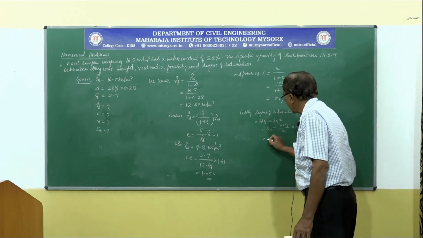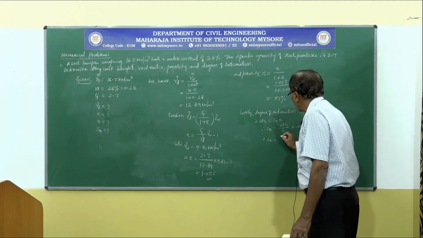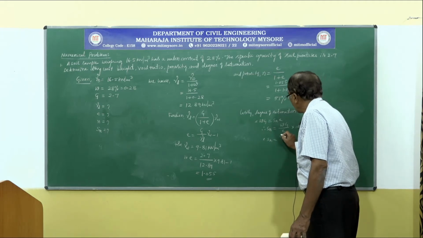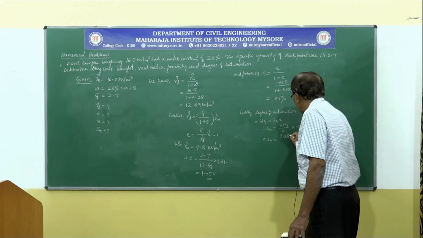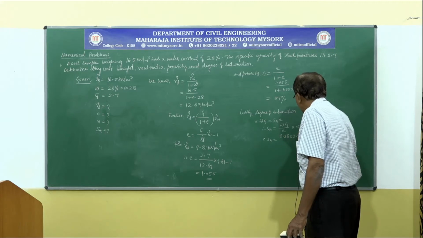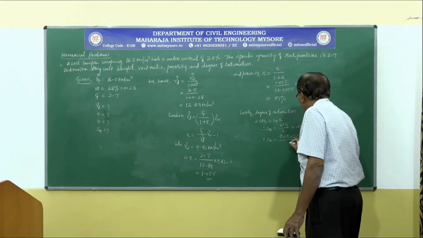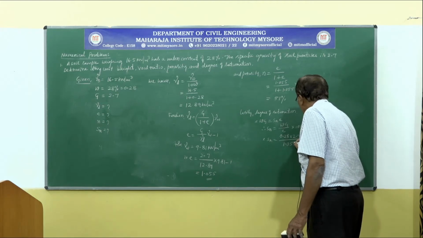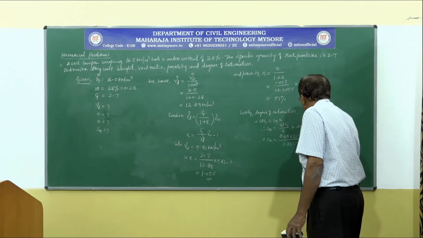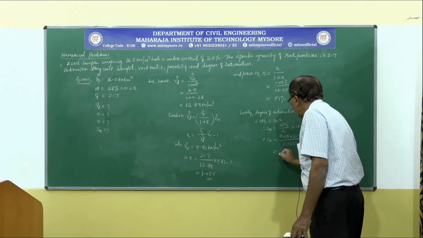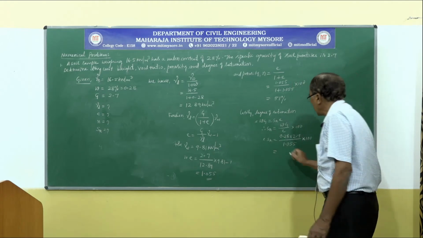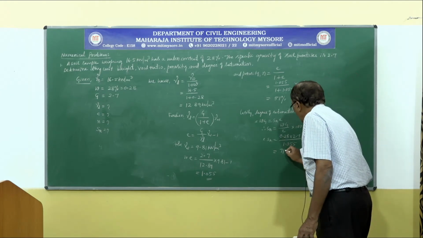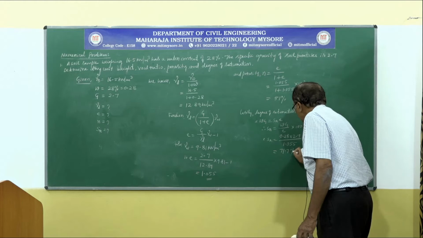That is Sr is equal to W, it is 0.28 into G 2.7 divided by 1.055, that multiplied by 100, which gives us degree of saturation of 71.7%.